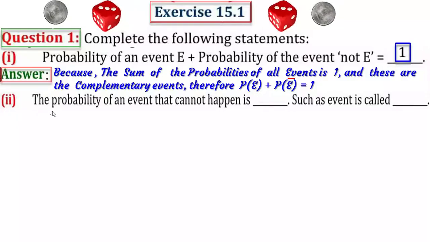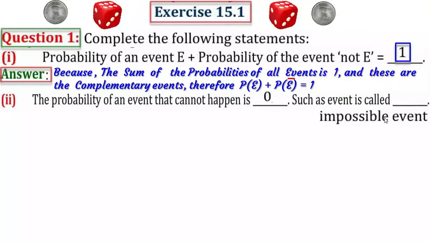Second one. The probability of an event that cannot happen is dash. Such an event is called dash. Here 0 and here impossible event. How? Let's check the answer properly in detail.